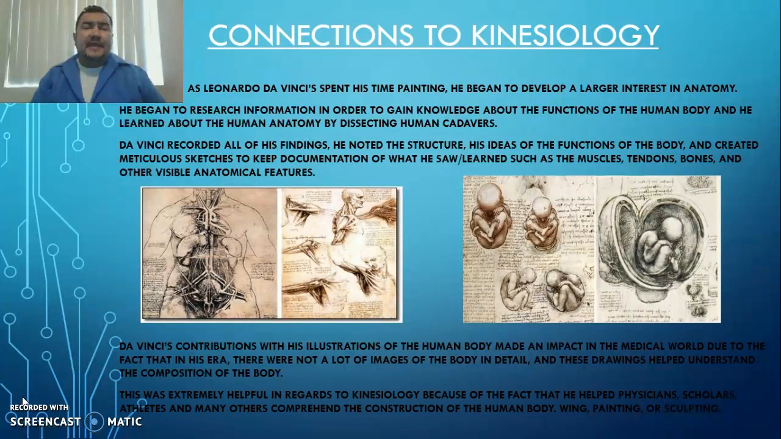As Leonardo da Vinci spent his time painting, he began to develop a larger interest in anatomy. He began to research information in order to gain knowledge about the functions of the human body, and he learned about the human anatomy by dissecting human cadavers. Da Vinci recorded all of his findings. He noted the structure, his ideas of the function of the body, and created meticulous sketches to keep documentation of what he saw and learned, such as the muscles, tendons, bones, and other visible anatomical features.